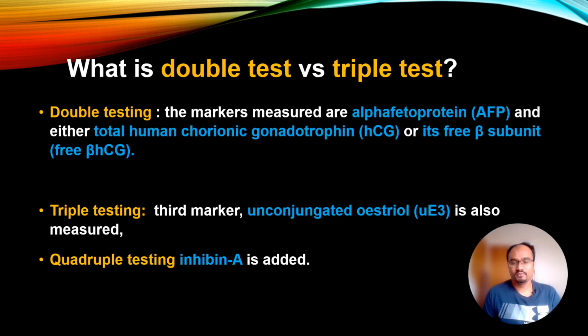So what is the double test versus the triple test? In double testing, the markers measured are alpha fetoprotein and either total human chorionic gonadotropin or its free beta subunit, namely the free beta HCG. In triple testing, there is one more marker tested, that is unconjugated estriol. And in quadruple testing, there is one more test done for inhibin A. Let's go to the next question.